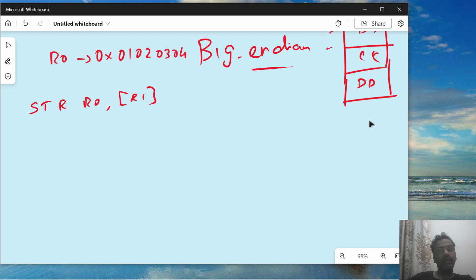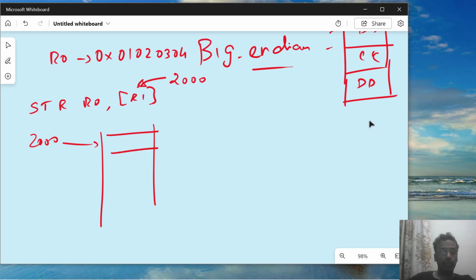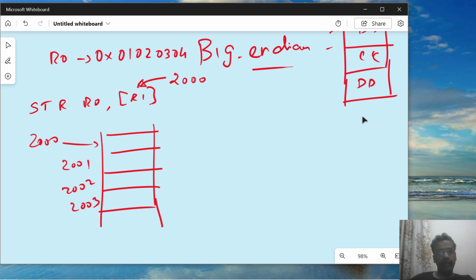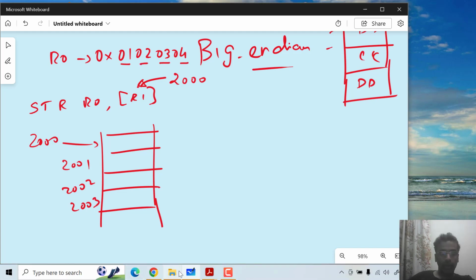Now, what is the binary equivalent? I will write it now so that you will know what I mean by this 0x1, 2, 3, 4. And I said that R1 is having 2000. Now, it is very easy. You know that always it will be increasing addresses in terms of byte. So 2001 address is here, 2002 is here, 2003 is here. Now each byte value will go, and you know that when I am writing in hexadecimal, each of those two values correspond to 1 byte. Please remember that.